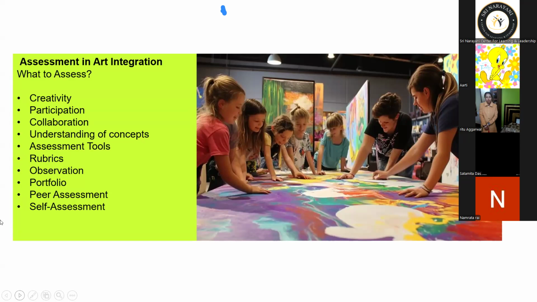The creativity of the students, the participation of each child, collaboration, their understanding of concepts. Assessment tools: rubrics, observation, portfolio, peer assessment, self-assessment.